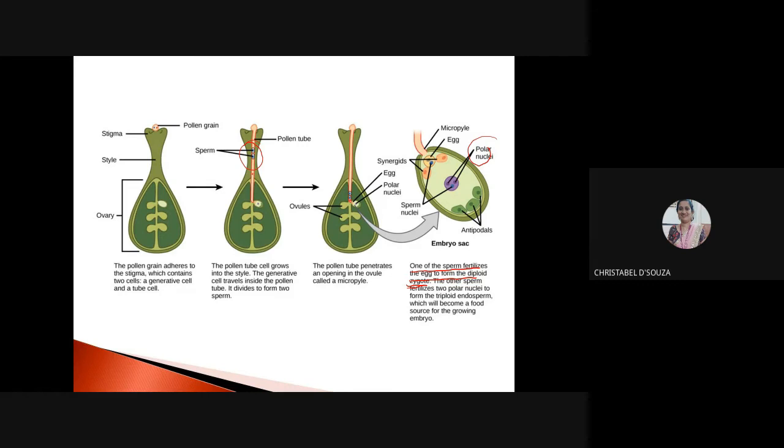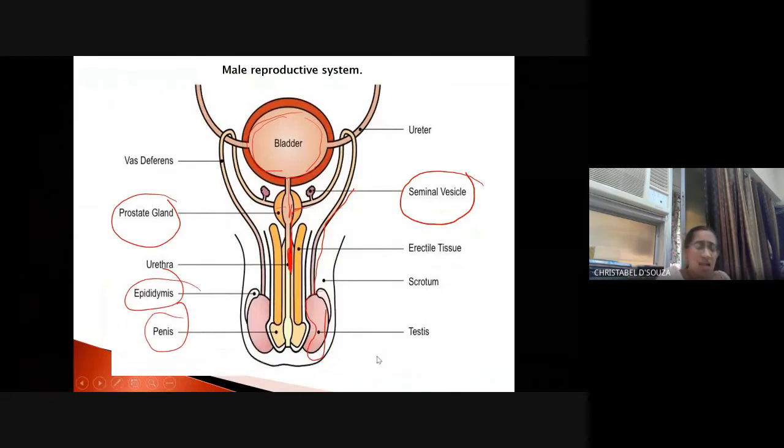Okay, so this is a very, very important slide. The male reproductive system of humans consists of the testes, ducts and glands. So you remember three things.